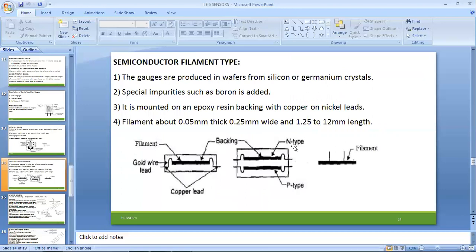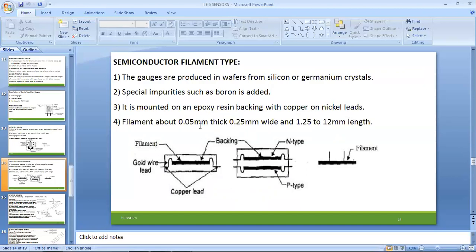Semiconductor filaments. These are gauges made from silicon or germanium crystals. These crystals will be laminated and mounted with epoxy resin backings, and the materials used for this backing are copper and nickel.